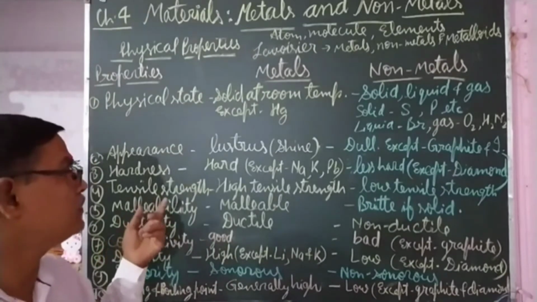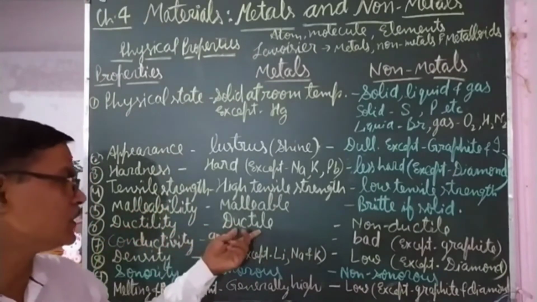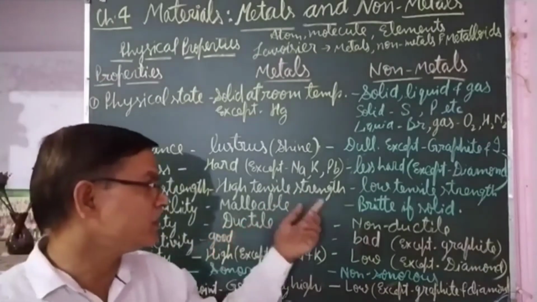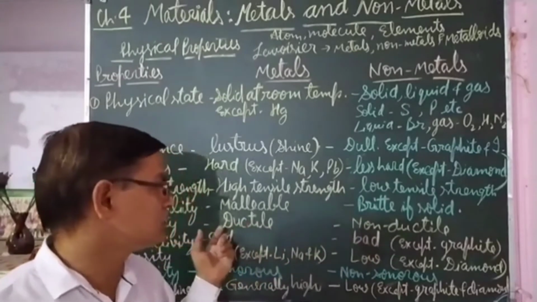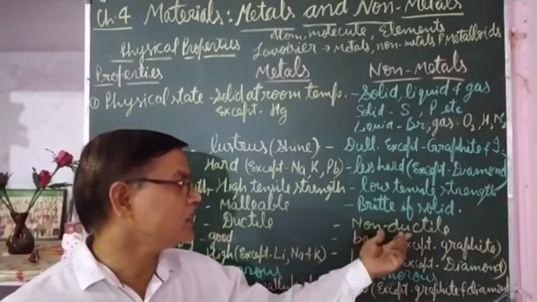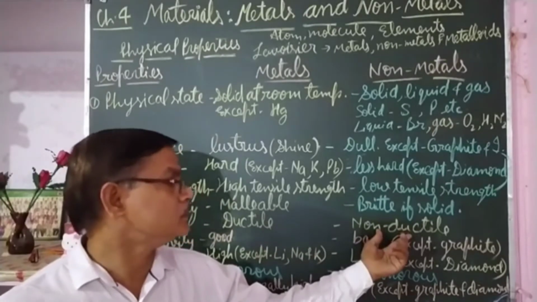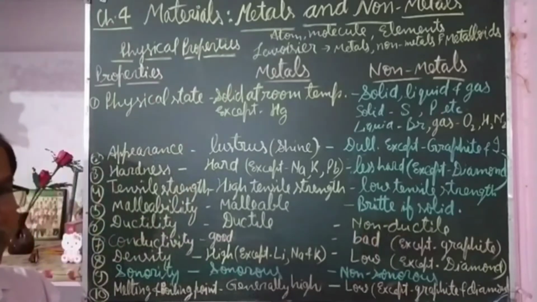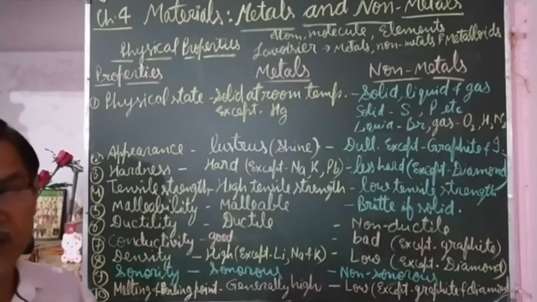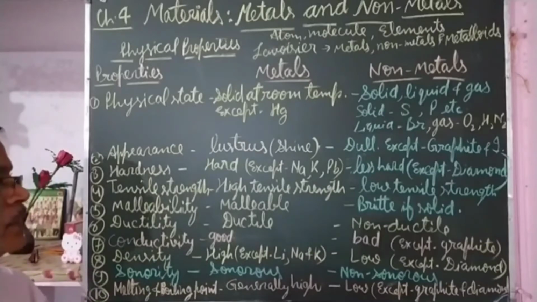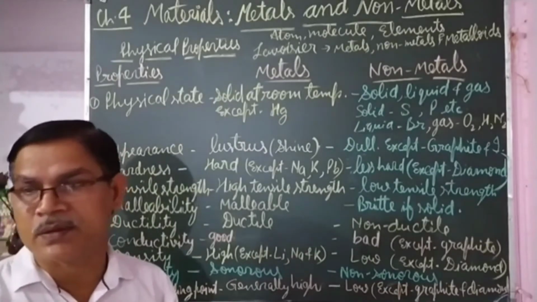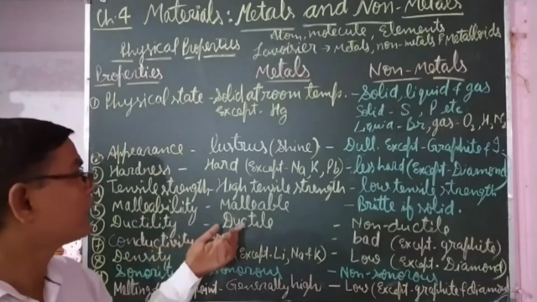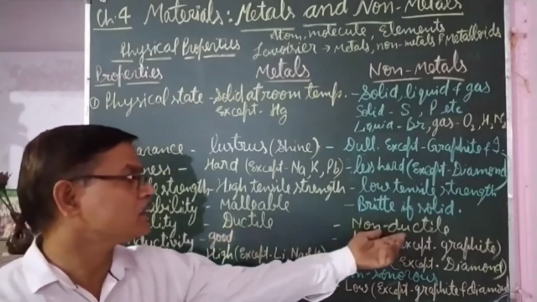So metals are ductile in nature; they can be drawn into thin wire. But non-metals are non-ductile; they cannot be drawn into thin wire. You may not have seen a wire made of any non-metal anywhere. Wherever wires are used, they are made of metals, either copper or aluminium. So metals are ductile in nature and non-metals are non-ductile.